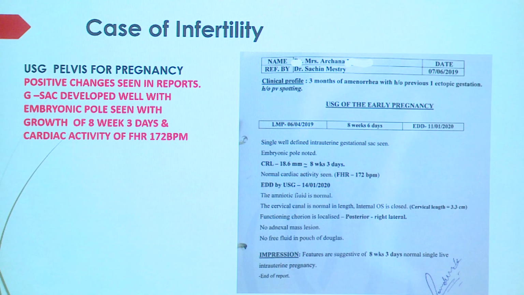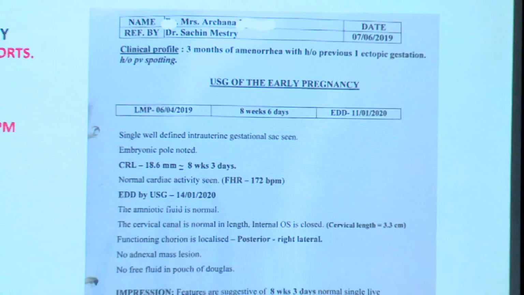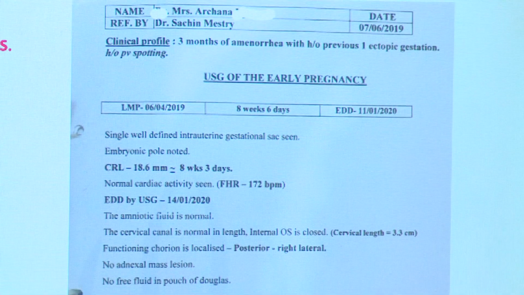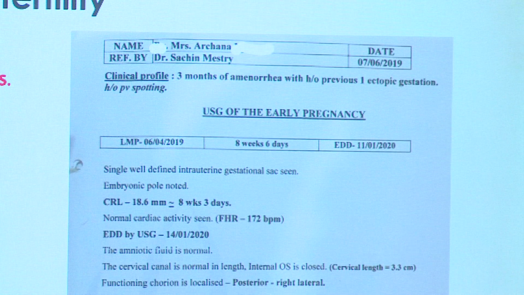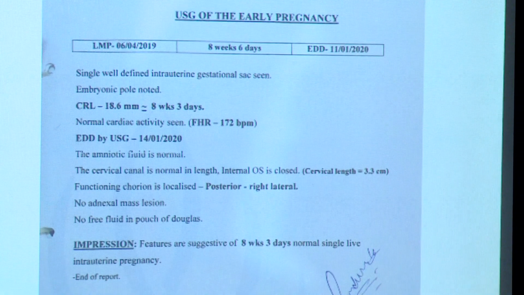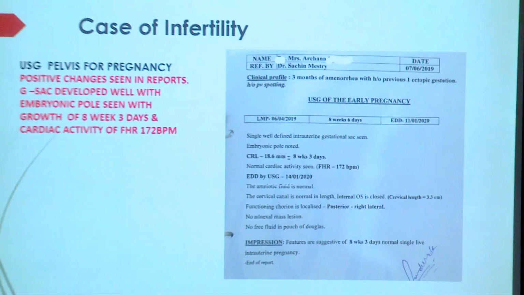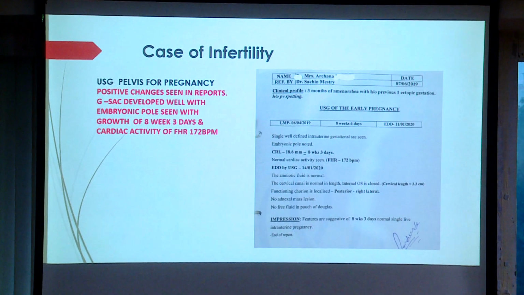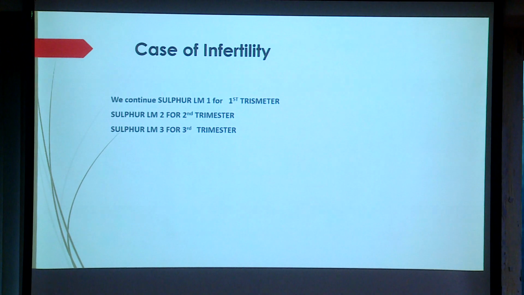This is the report, dated 7/6/2019. Cardiac activity seen. G sac is fully formed, and the fetus is ready for development. See the power of homeopathic medicines, the magic of homeopathic medicines. Then we continued sulfur 0.1 potency for the whole first trimester, 0.2 potency for the second trimester, and 0.3 potency for the third trimester.